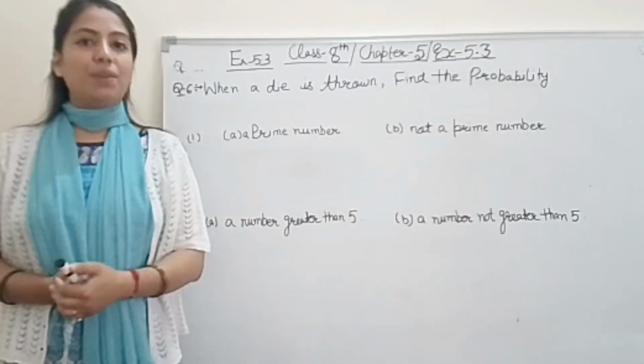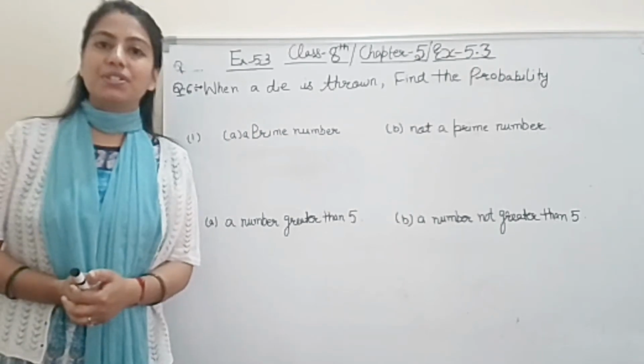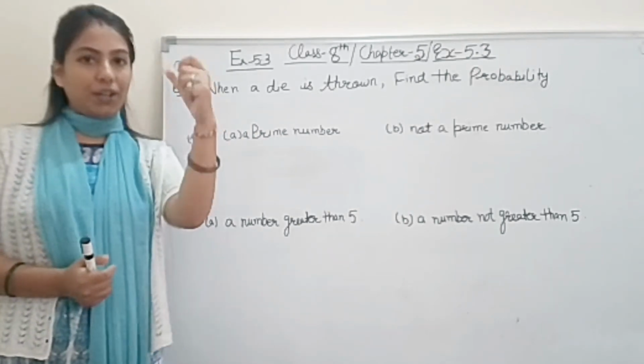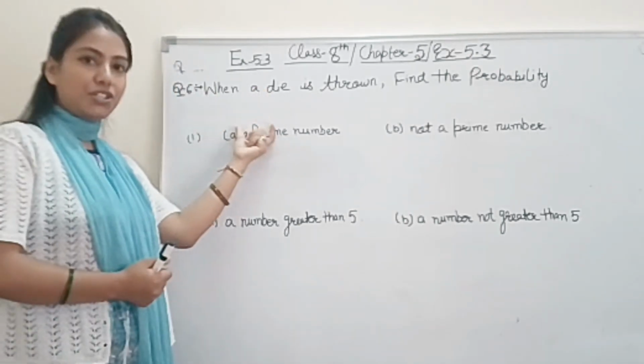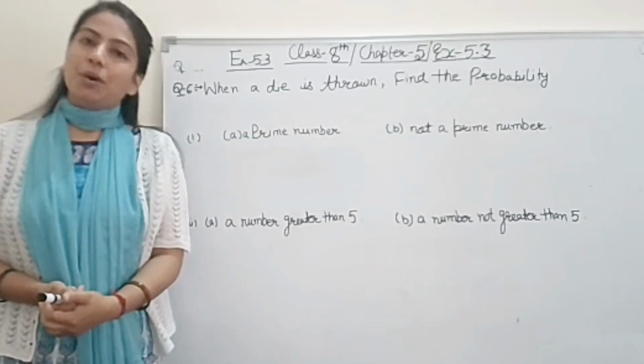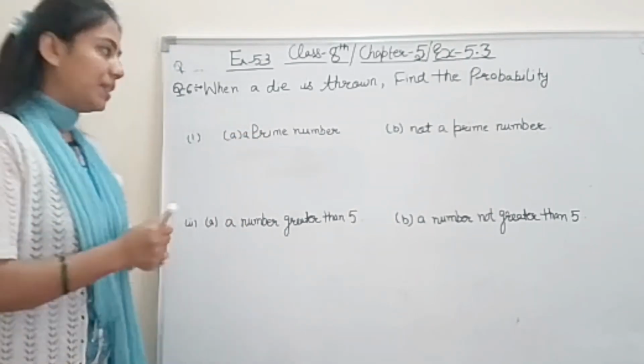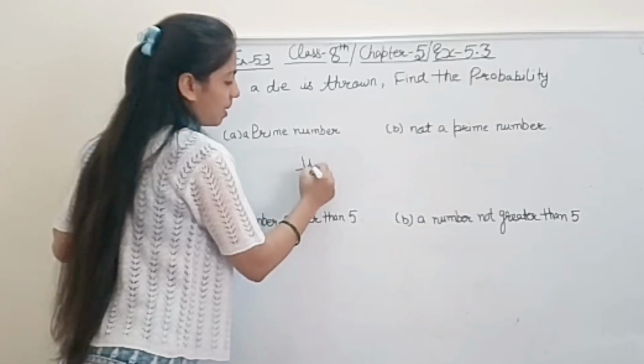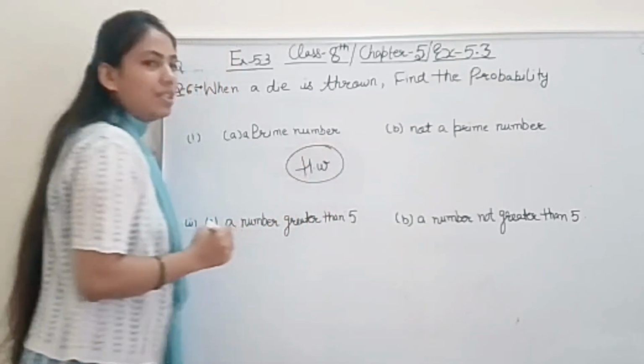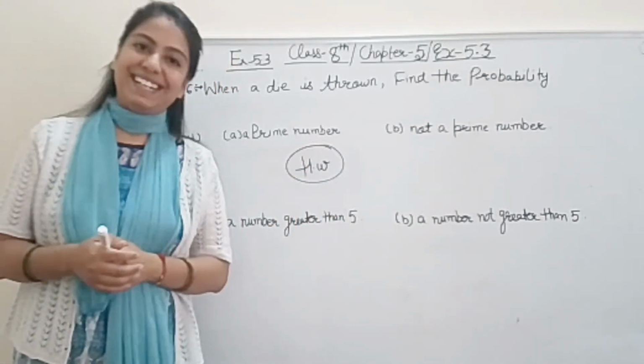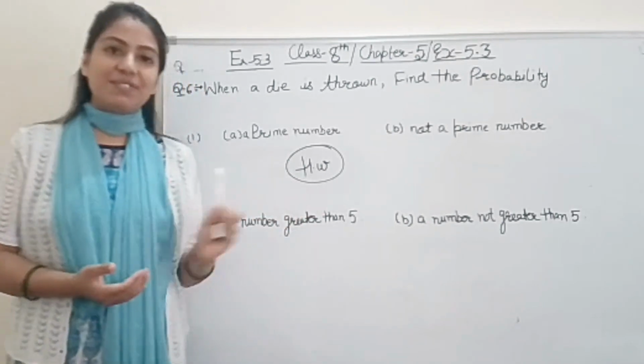And you know how to find out the probability? We have already done the formula. Formula put करो and according to that formula given condition पे लगाओ, so that will be the probability only, right? So these parts, all 4 parts are homework for you. This question you will do on your own, student, right? This is very simple.